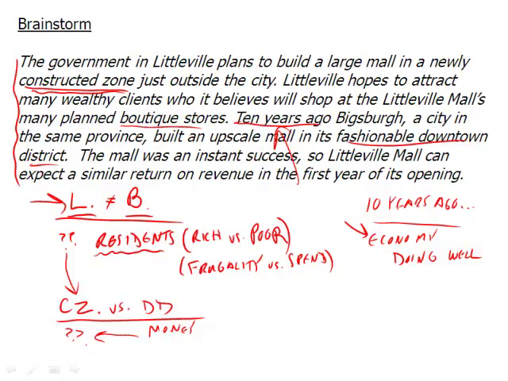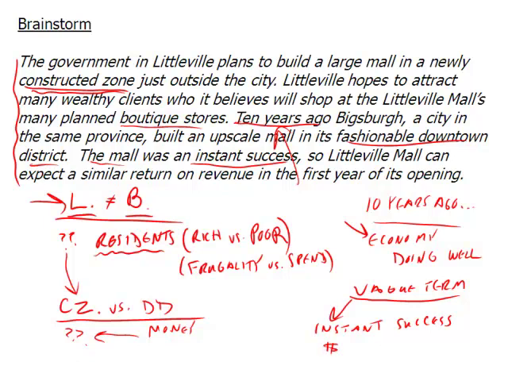You may also pick up on here the idea that the mall was an instant success. What do we mean by instant success? That becomes a vague term. Does that mean many people went there? Does it mean it made lots of money? We don't know. Instant success. And there's also another vague term: Littleville can expect a similar return on revenue in its first year of opening. So exactly what does that mean? To make the same amount of money? Okay, well, that could be a little bit more specific, but even then, to make the same amount of money during its first year of opening, maybe the size of the mall will be something there.